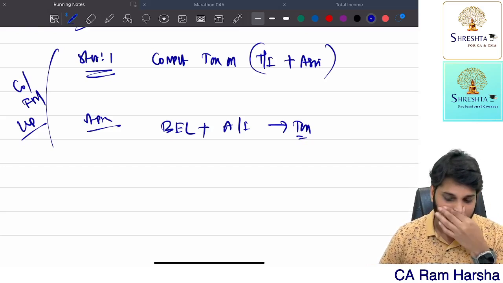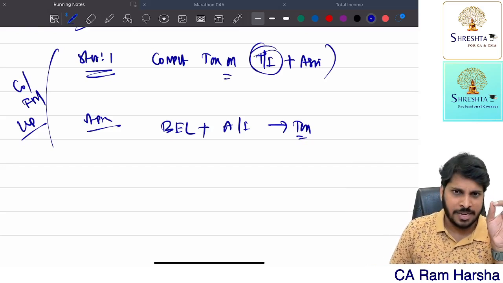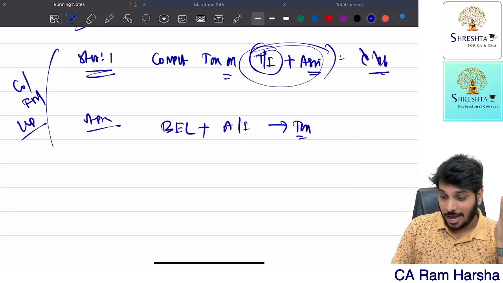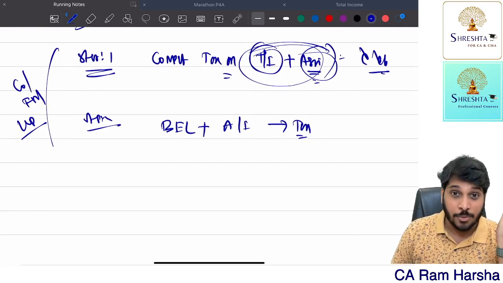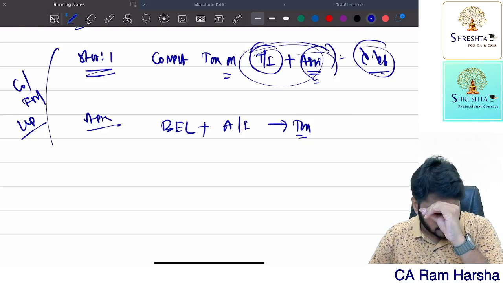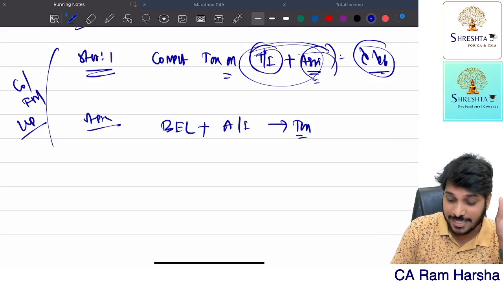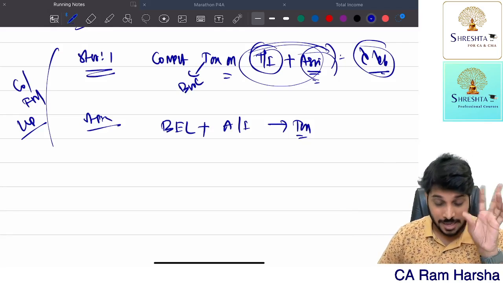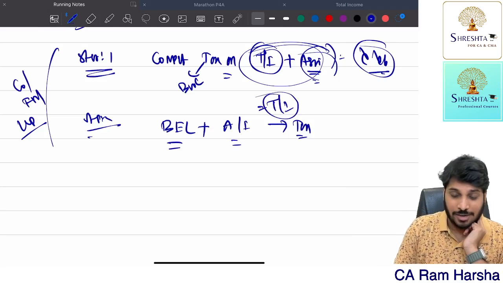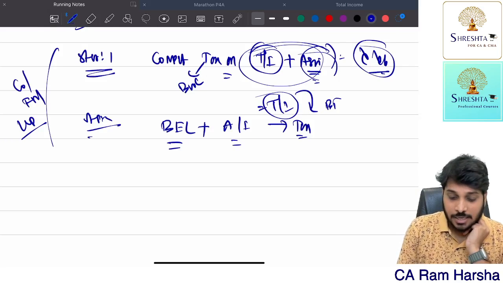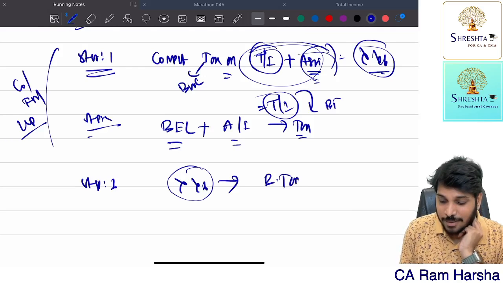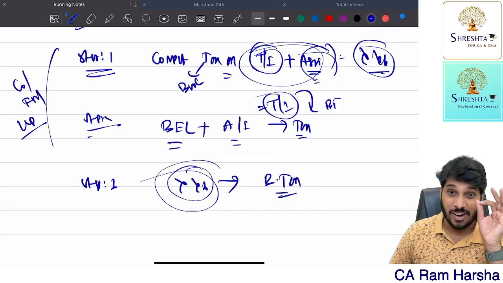Very simple. Getting it? So compute tax on total income, meaning non-agriculture income plus agriculture income, total it, and compute tax on that. Sir, agriculture income is exempt, and you are asking me to compute tax on agriculture income also. How come? No, compute it. Don't include surcharge. If I told you previously to include surcharge, ignore it. No need to include surcharge. This is nothing but basic tax. Then step number 2. For the basic exemption, add agriculture income. Then you will get total income again, right? On this compute basic tax. Now step 1 minus step 2, whatever step 3 is there, that amount is treated as final basic tax.